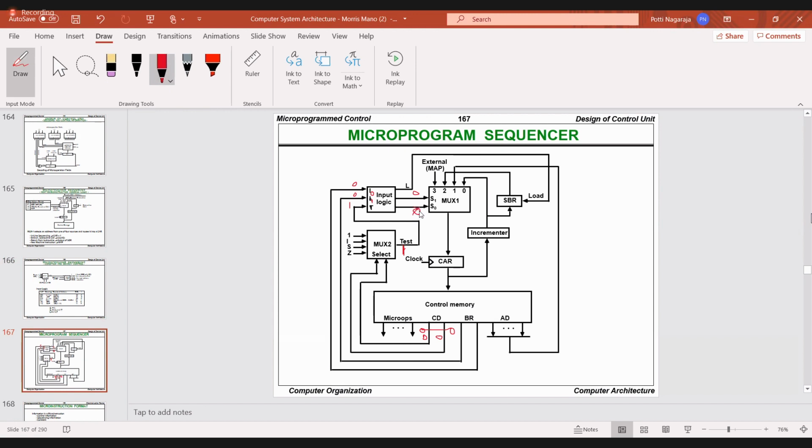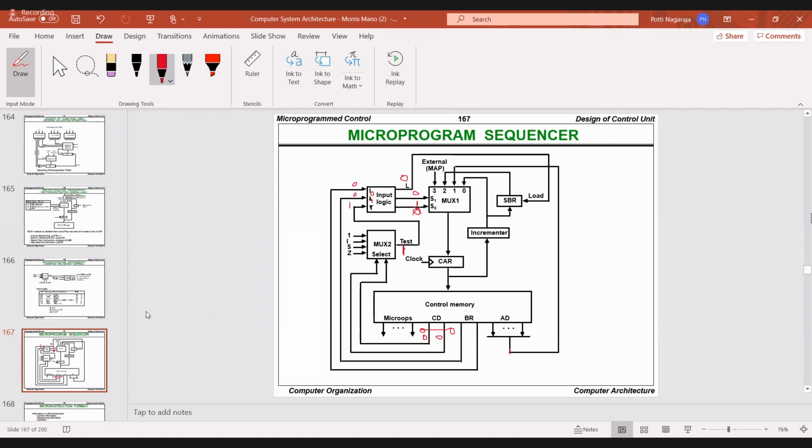So this is 1, and L is 0. When the selection lines are 0, 1, which input line will be selected? Everyone, tell me. When the selection lines are 0, 1, this first input line will be selected. So what is this first input line? Address. That address will be transferred to the CAR register in the next clock pulse.